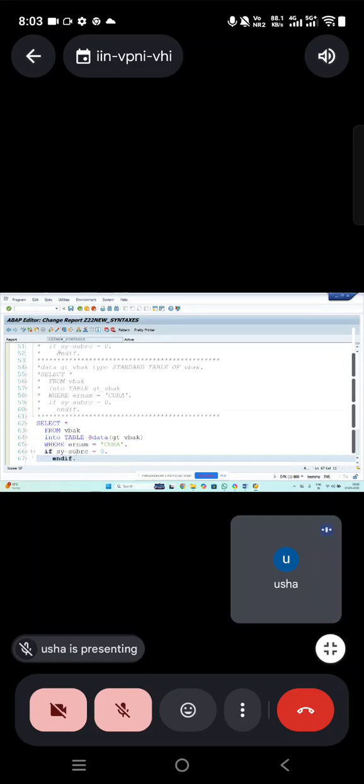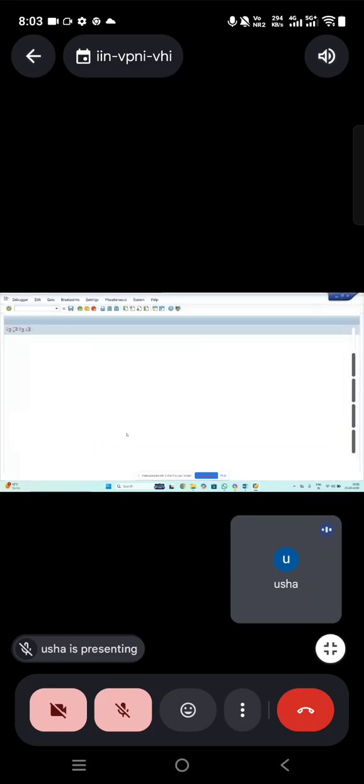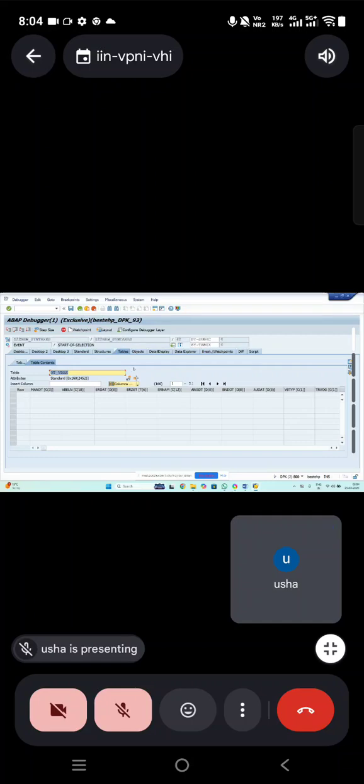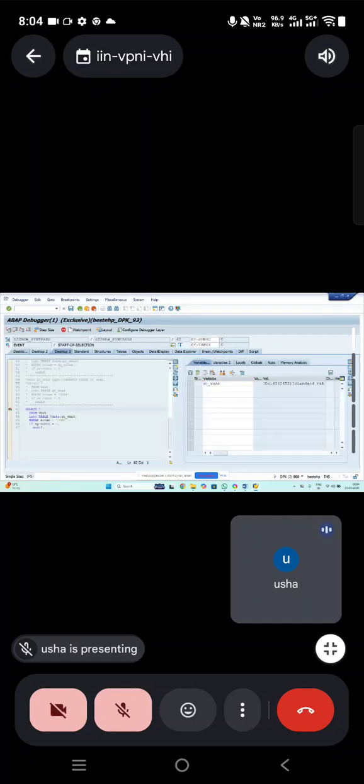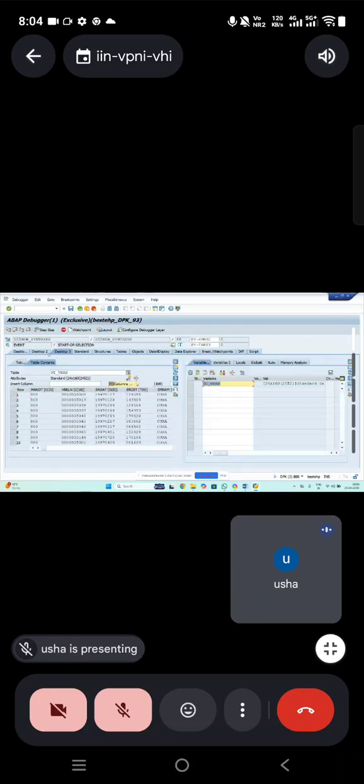Done. So how is it deciding whether I need to take all the fields or a few fields? In the select, if you give the fields, it's going to take those fields. If you give star, it's going to take all the fields. Clear? You can see it has taken all the fields of VBAK now and pasted the data.